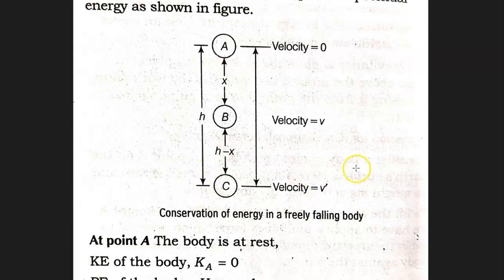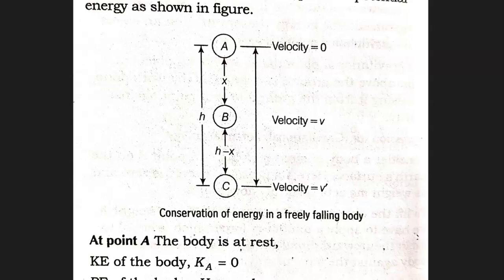While at point C, PE is becoming 0 because height is 0. While kinetic energy is becoming maximum. So all of the potential energy at A has converted into all of the kinetic energy by the time the object is reaching point C. Thus, one form of energy has converted into another form of energy, which is the law of conservation of energy.